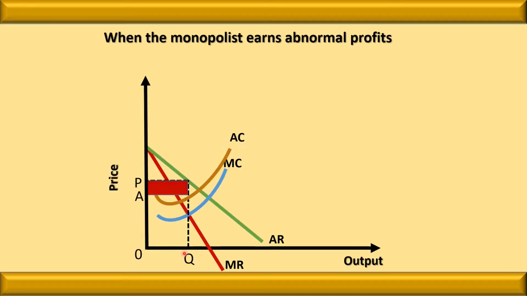At the OQ level of output, average cost, that is AC, is BQ. Here we can say that the average revenue is more and the average cost is less. So here the organization will earn the abnormal profit. The profit which they earn is CB, or we can say PCBA.